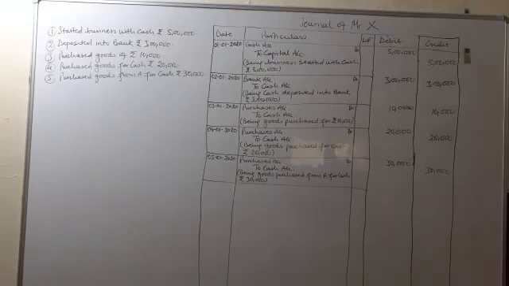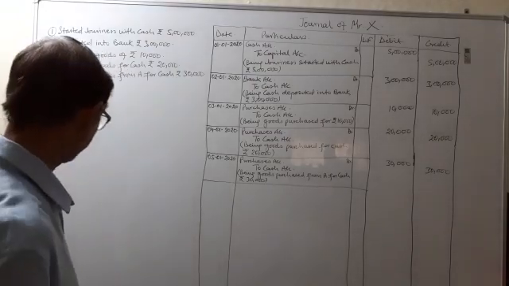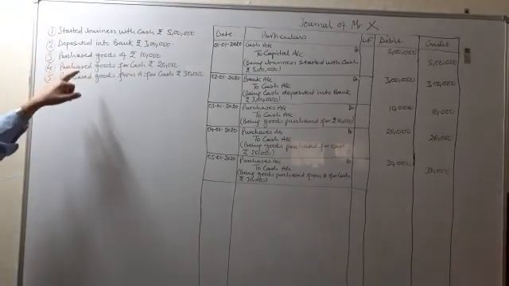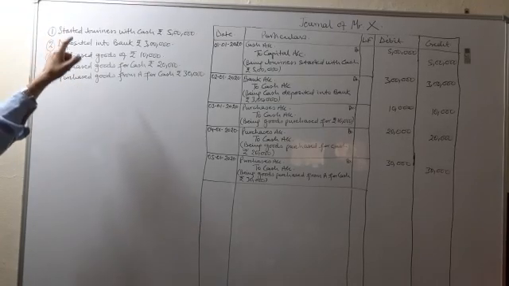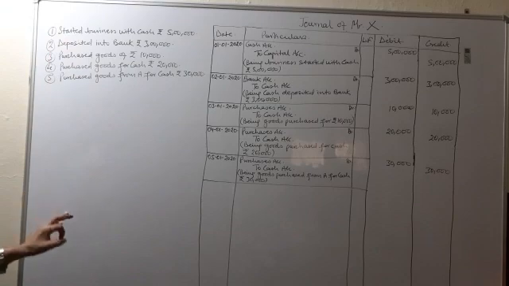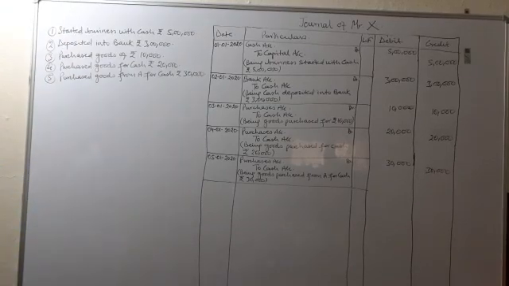Now, children, we are going to start the numericals related to journal. Here, I will write the transactions. Now, I will write the transaction for each and every entry that will be posted in the journal. It's clear?